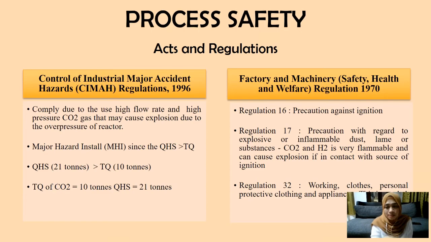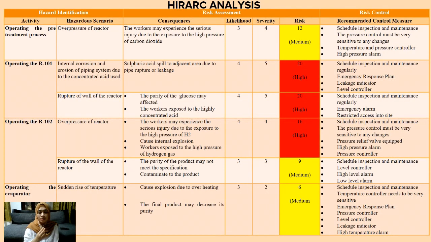So this is the hazard analysis for the whole plant that consists of hazard identification, risk assessment, and risk control. Risk level is obtained by the risk matrix using the equation risk equals severity times likelihood.